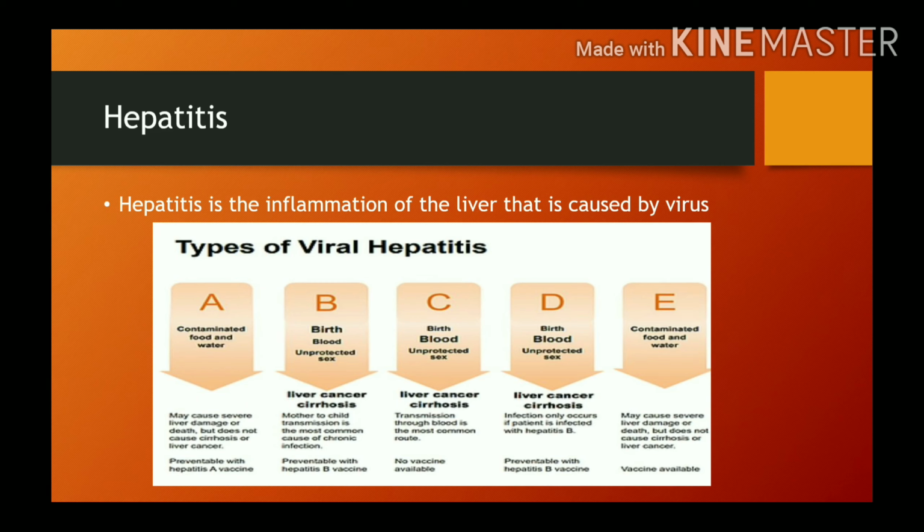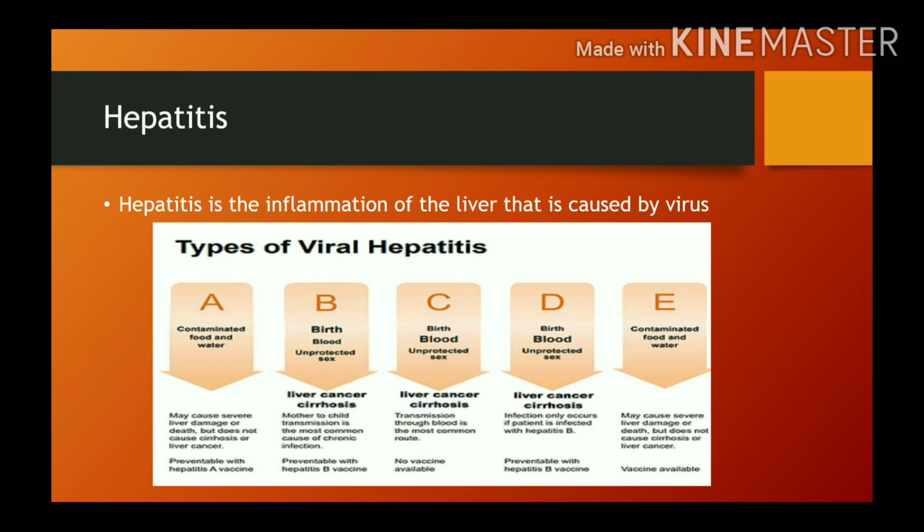Hepatitis is the inflammation of the liver that is caused by virus. There are 5 types of viral hepatitis: A, B, C, D and E. A is transmitted through contaminated food and water, and it is preventable with hepatitis A vaccine. And B is transmitted through blood and unprotected sex. It can also be prevented by hepatitis B vaccine. C is transmitted through blood and unprotected sex, but there is no vaccine available for hepatitis C virus.